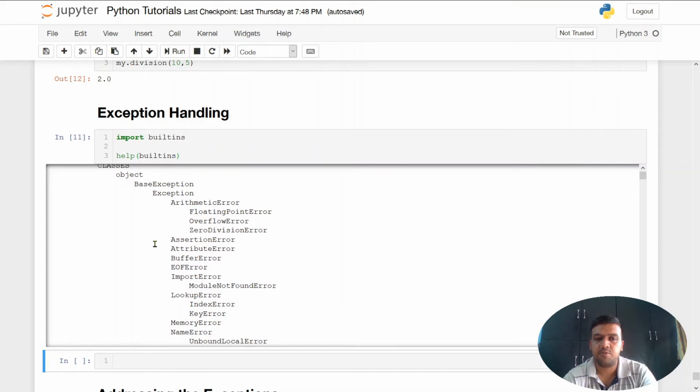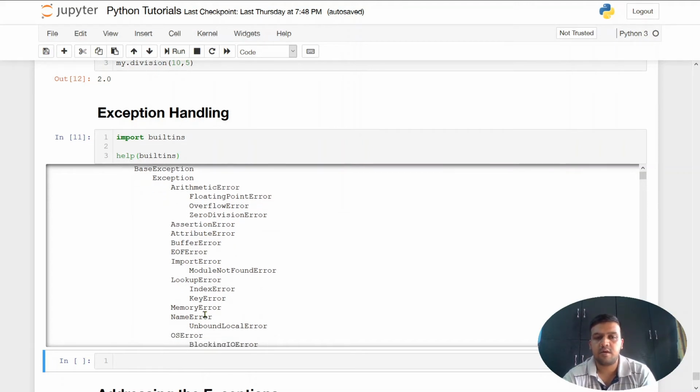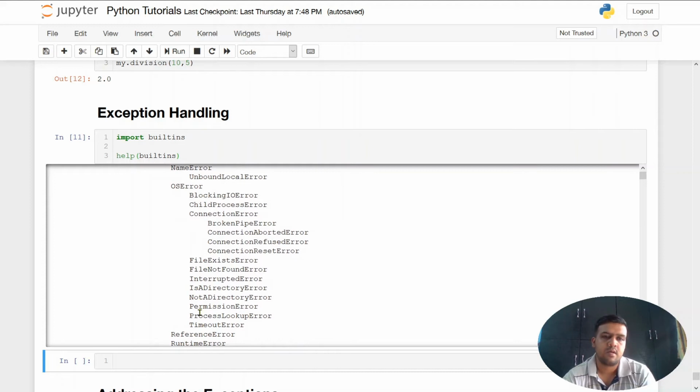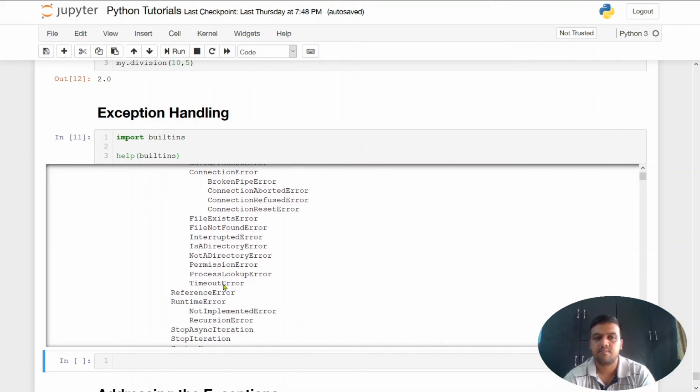Then we have AttributeError, which tells about an error in defining or using an attribute. Then we have ImportError and so on, up to MemoryError. Errors related to files are also listed here, for example when you misuse a file, or the file does not exist.